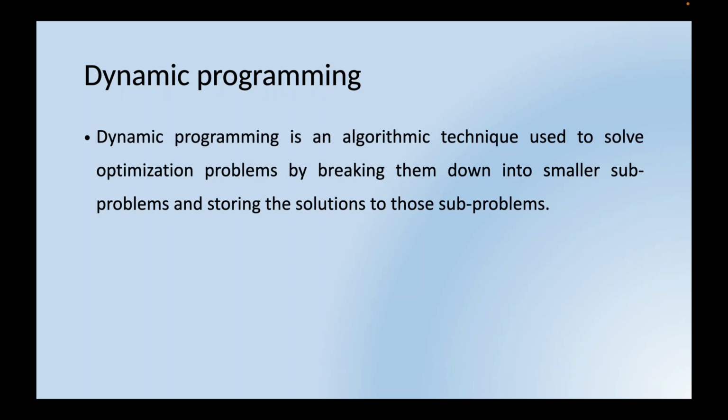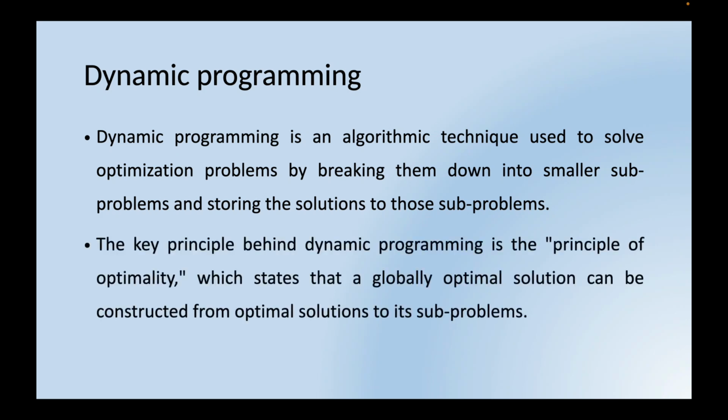Dynamic programming is an algorithmic technique used to solve optimization problems by breaking them down into smaller subproblems and storing the solution to those subproblems. The key principle behind dynamic programming is the principle of optimality, which states that a globally optimal solution can be constructed from optimal solutions to its subproblems.